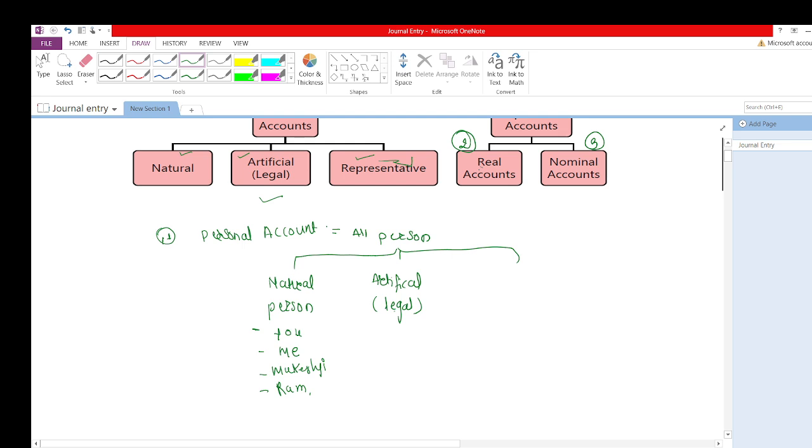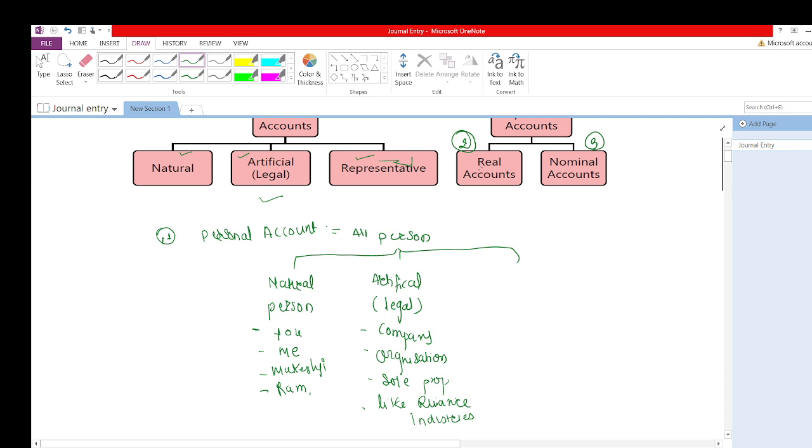According to the law, legally, any company, any organization, sole proprietorship firm, all of these have been given the title of person. Like I'll say Reliance Industries. Now Reliance Industries has been given the title of a person.